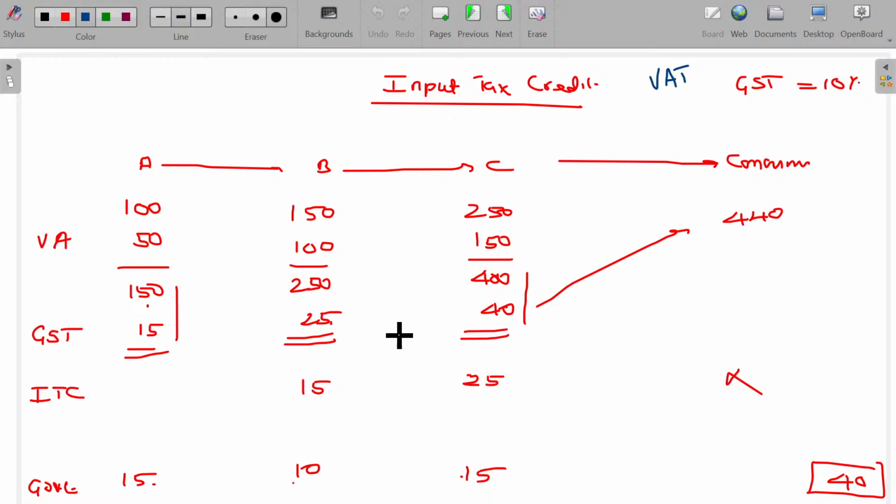Every tax you pay while purchasing raw material, automatically I can get it back as input tax credit, provided I need to further manufacture and supply it as a taxable product. If there is any output tax, then input tax can be returned back. So the difference will be the ultimate tax I am supposed to pay to the government. Clear?